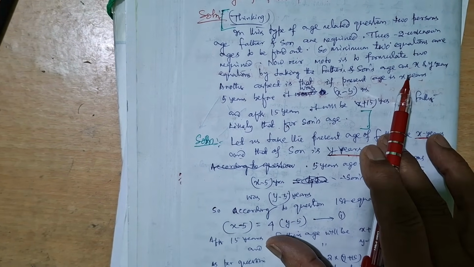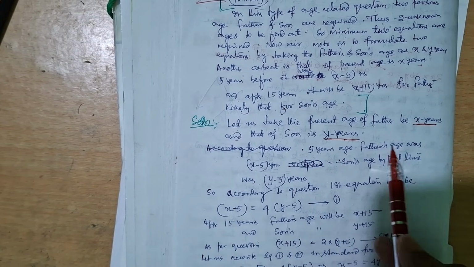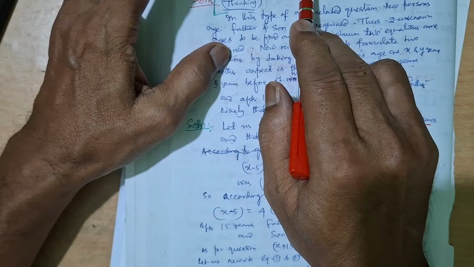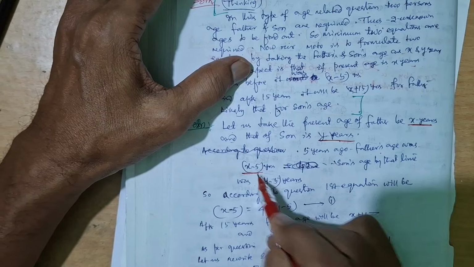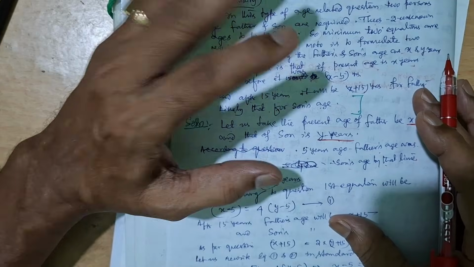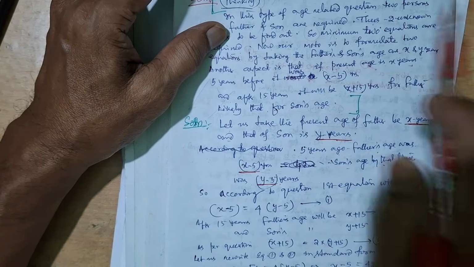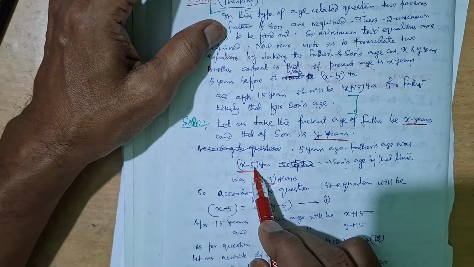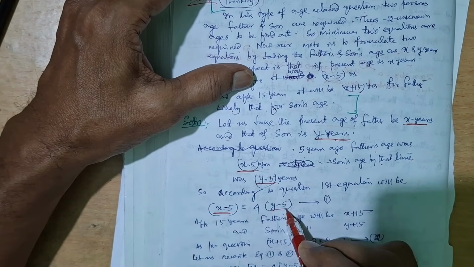If the equation is wrong, our answer will be wrong. Now, 5 years ago, father's age was x minus 5. Son's age by that time was y minus 5. First you get the age of father and the age of son before 5 years. But what is their relation? Father was 4 times the age of son. So before 5 years, father's age was x minus 5 and son's age was y minus 5.